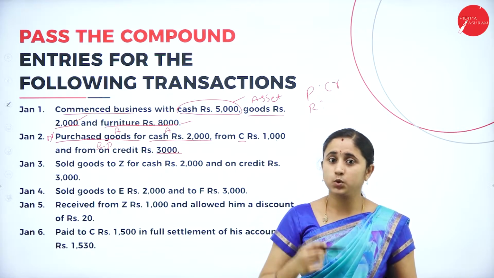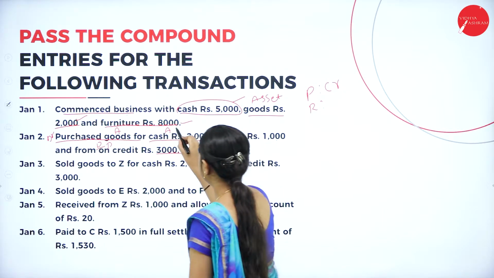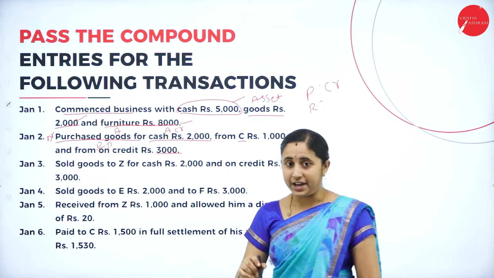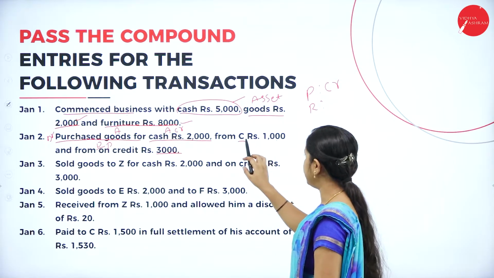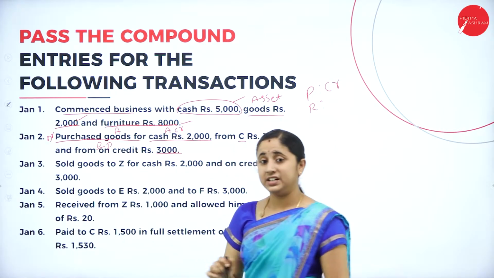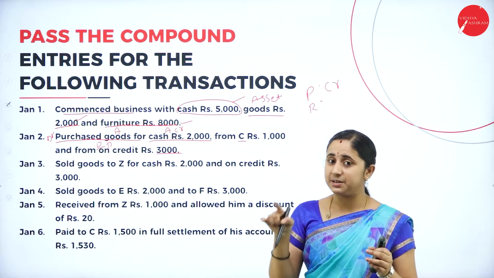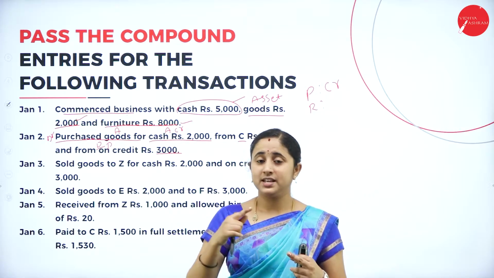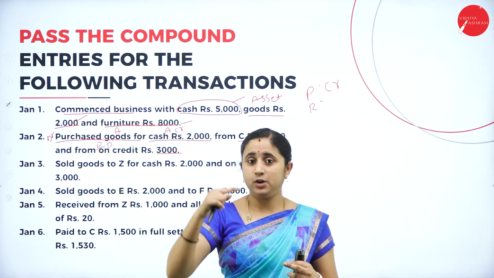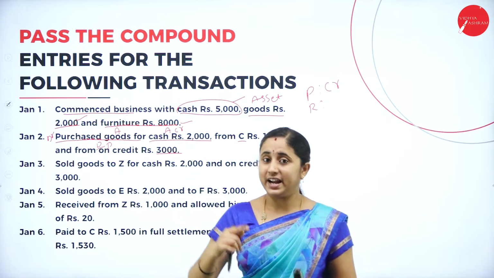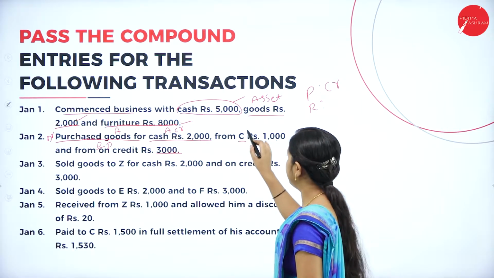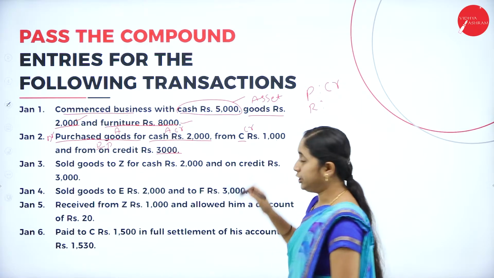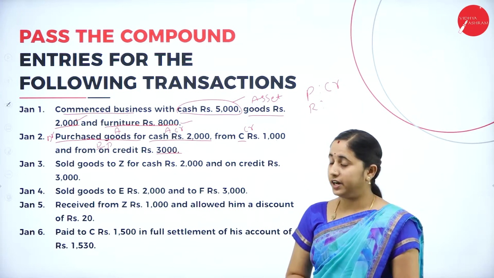So, cash is going out. So, you need to credit the cash as well as, on credit, from C and D. C and D are persons. They are giving credit, that means they are giving goods in the form of credit. So, he is the giver, so you need to credit the giver.